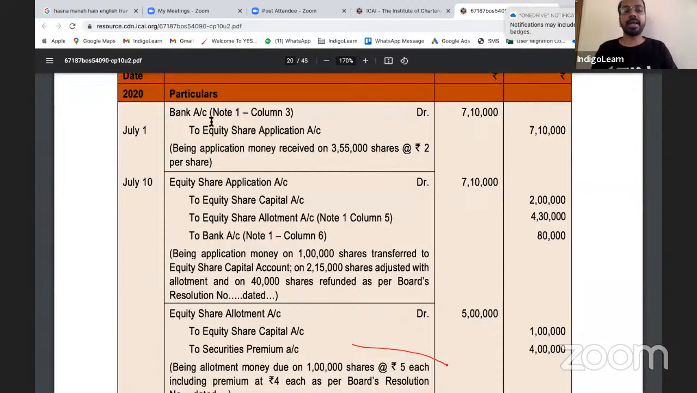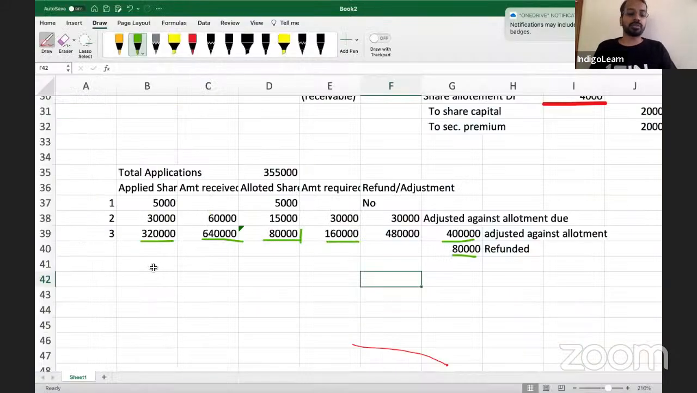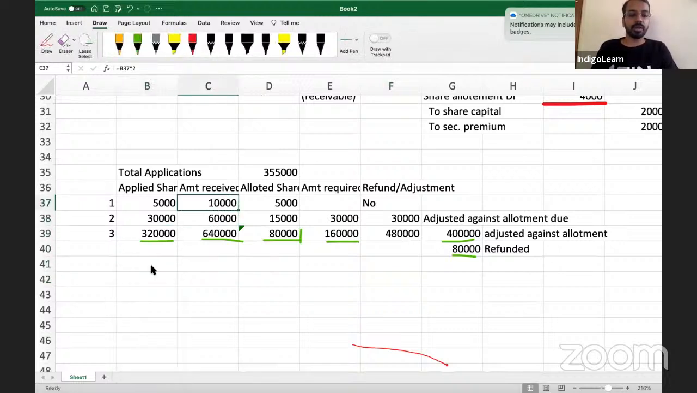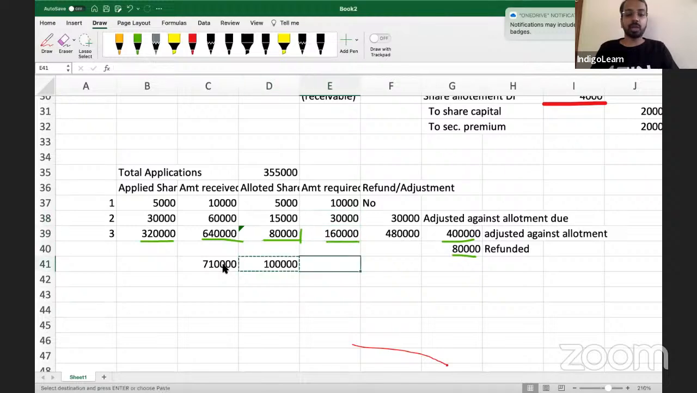First, bank account to equity share application 7,10,000. This is straightforward, because this comes from here, whatever amount you have received, 7,10,000. Then, how many shares have we allotted? 1 lakh shares. And for this 1 lakh shares, how much amount is needed? 2 lakhs is needed.